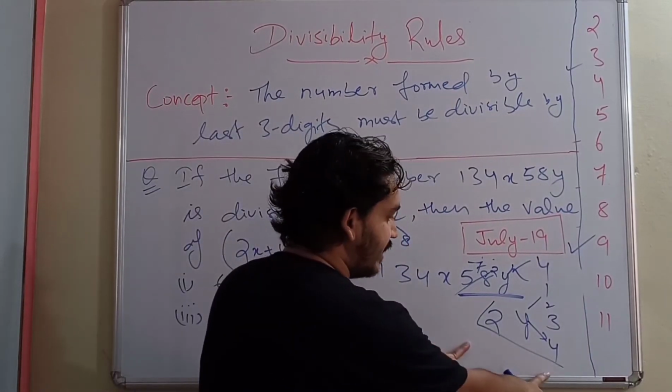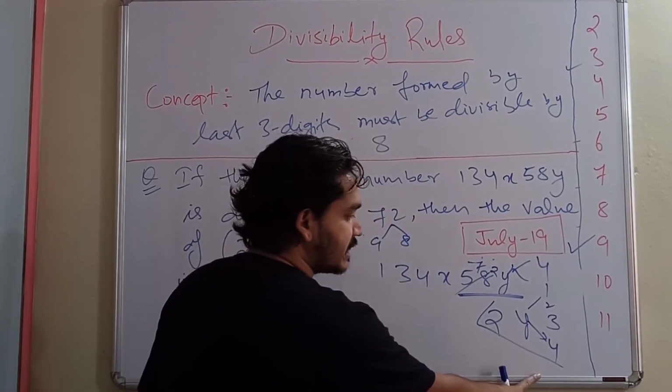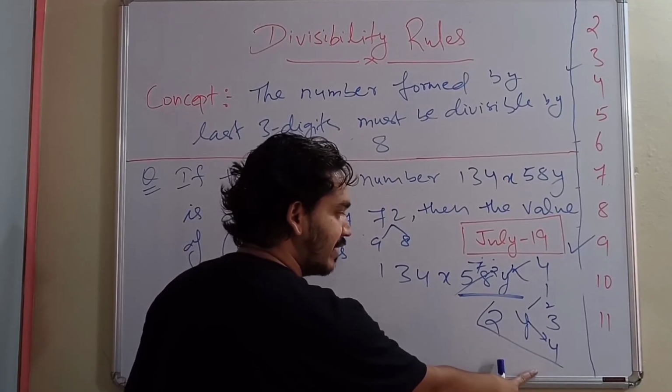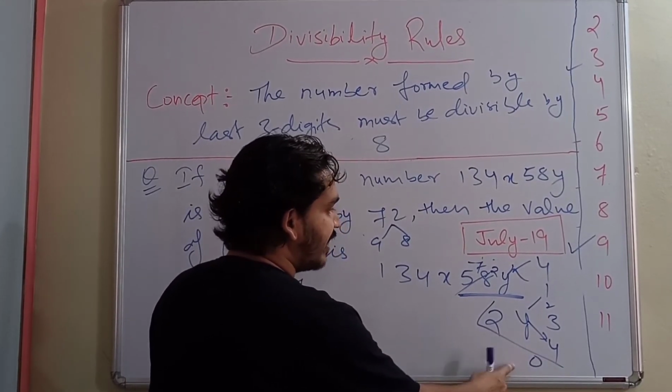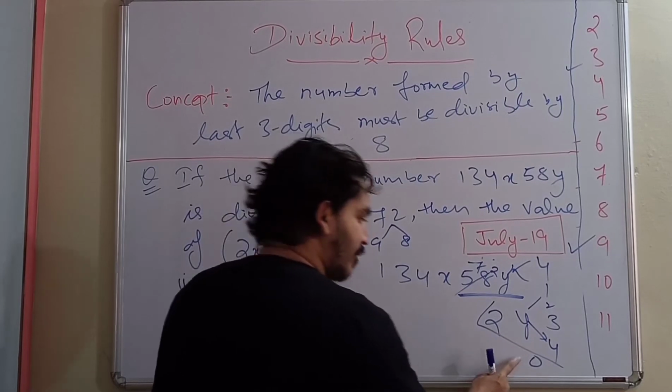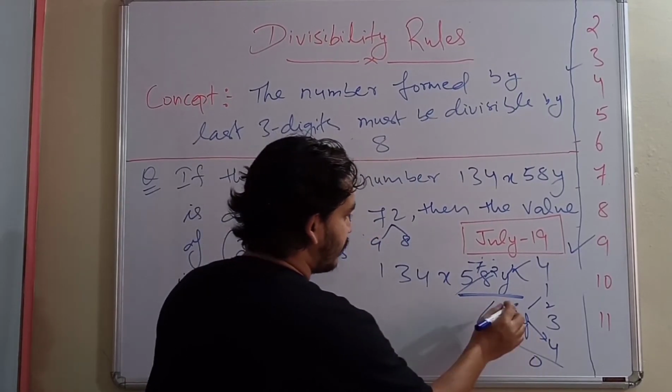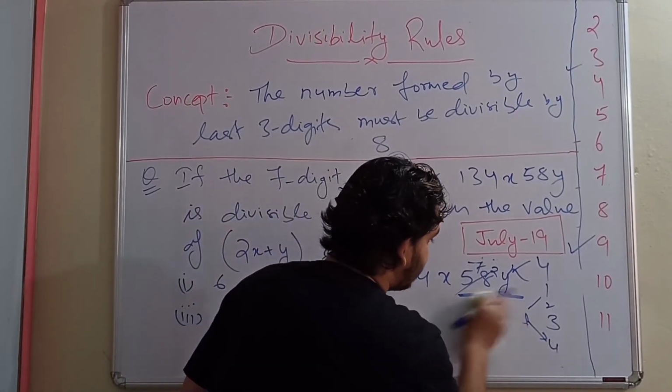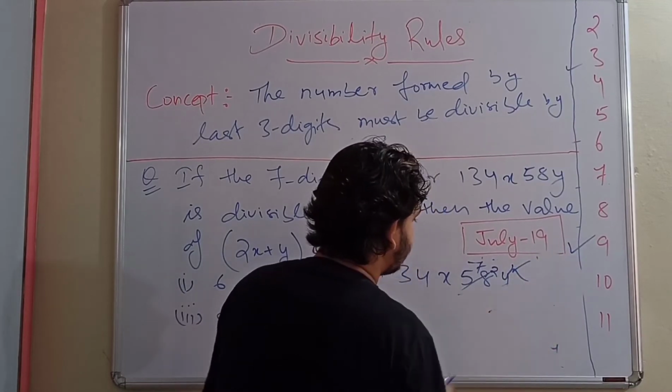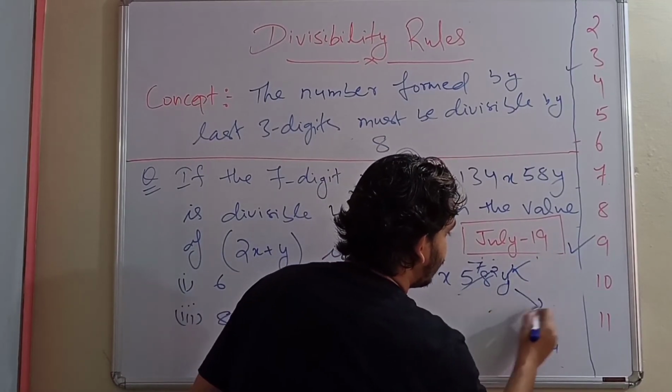If you check with 5, 25, it won't come. 26 won't come in the table of 8. 27, 28. If you keep 0, then 20 also won't come in the table of 8. So the possible value of y is nothing but 4. So we got the value of y as 4.